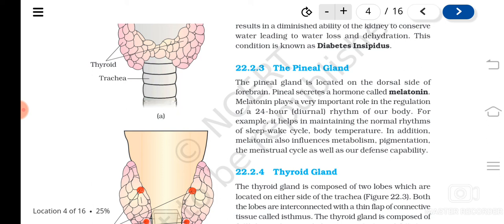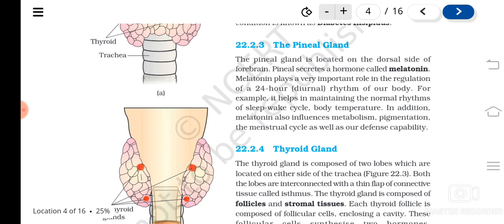Then the pineal gland secretes what? A hormone called melatonin. Melatonin's major role is that it controls the rhythm of the body. We have a rhythmic cycle that operates in our body, isn't it? At a particular time you will feel sleepy, or after a particular time in the morning you cannot sleep also. So it regulates a 24-hour rhythm of the body. In addition to that, it also influences metabolism, pigmentation, menstrual cycle, and defense capability.